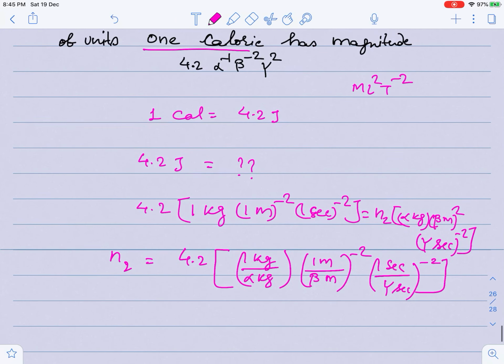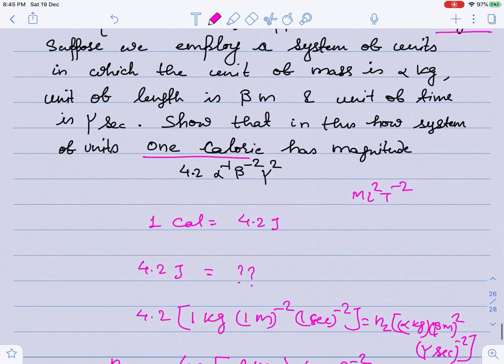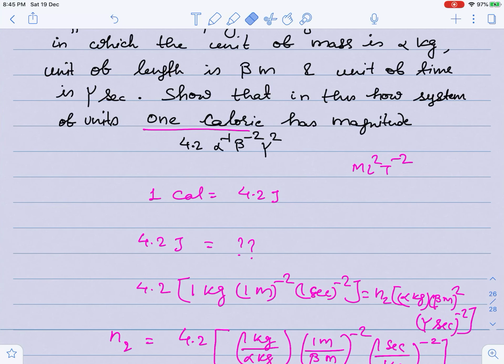Okay, so actually I have to prove it. 4.2, this will be alpha inverse, and actually you should write this as beta squared, sorry, this is M L squared, so the power is plus, not minus.